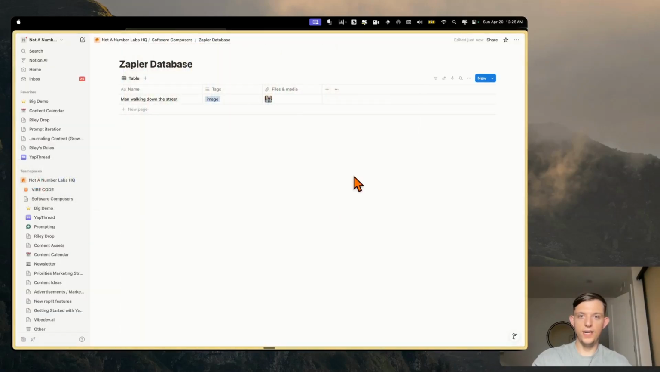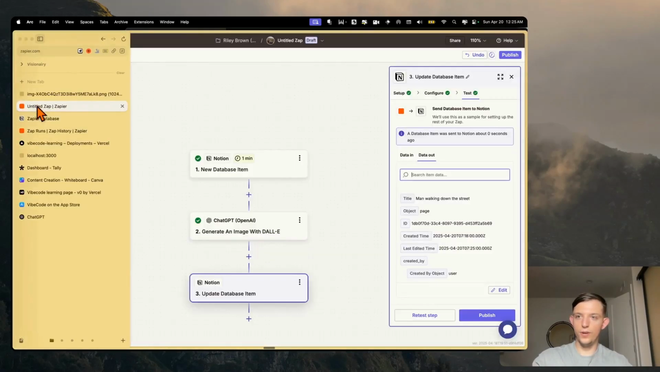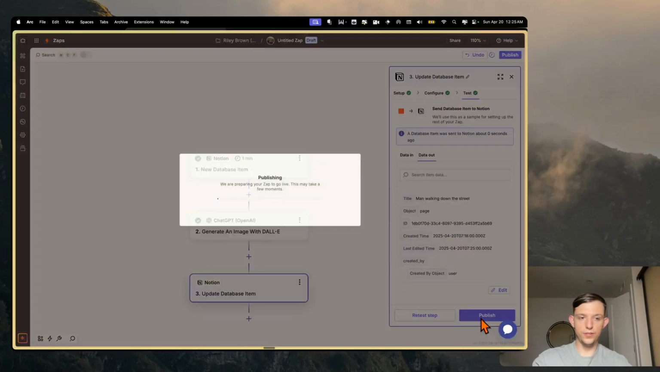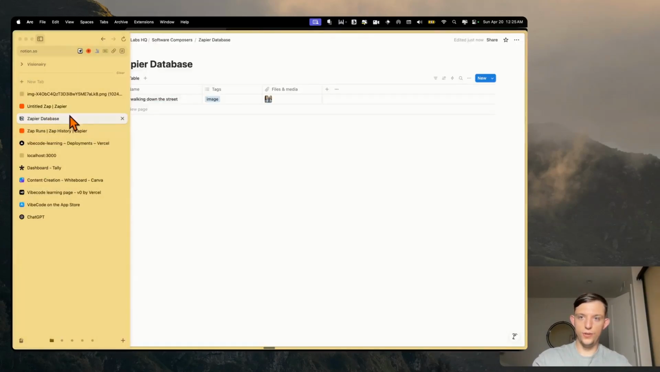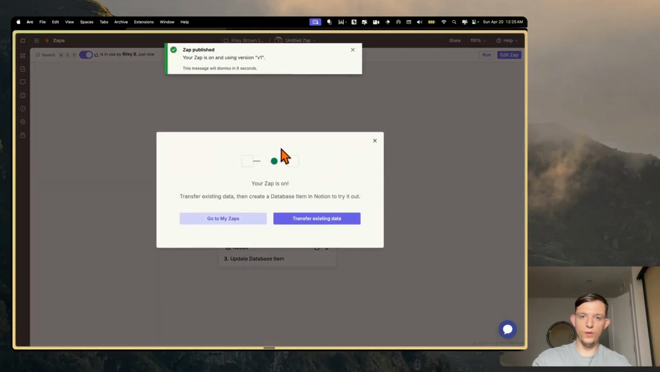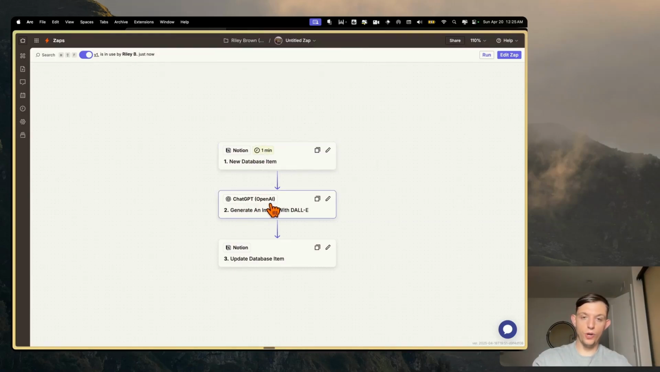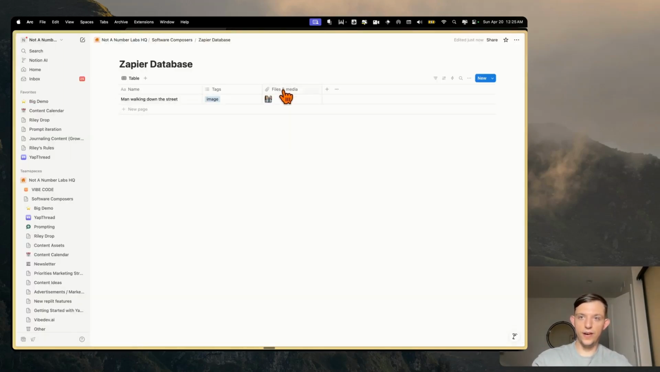So now, in theory, if we were to go to Zapier, and if we publish this just like that, and we go back to Notion, we just created a very simple workflow that when we create a new database item that's polled every 1 minute, it's going to use the GPT-4o image model with DALL-E 3 and then upload it back up into the files and media.